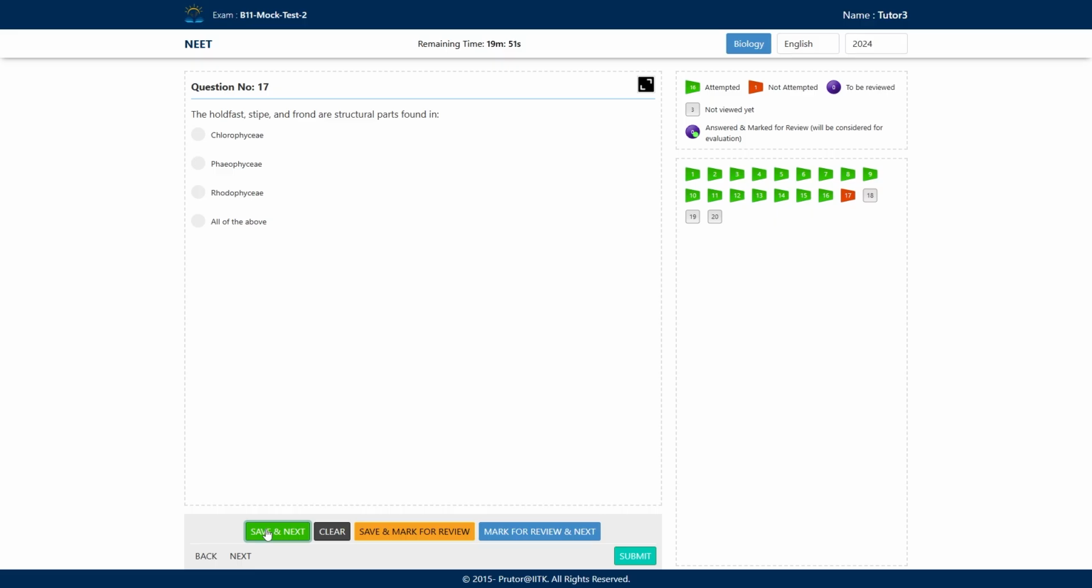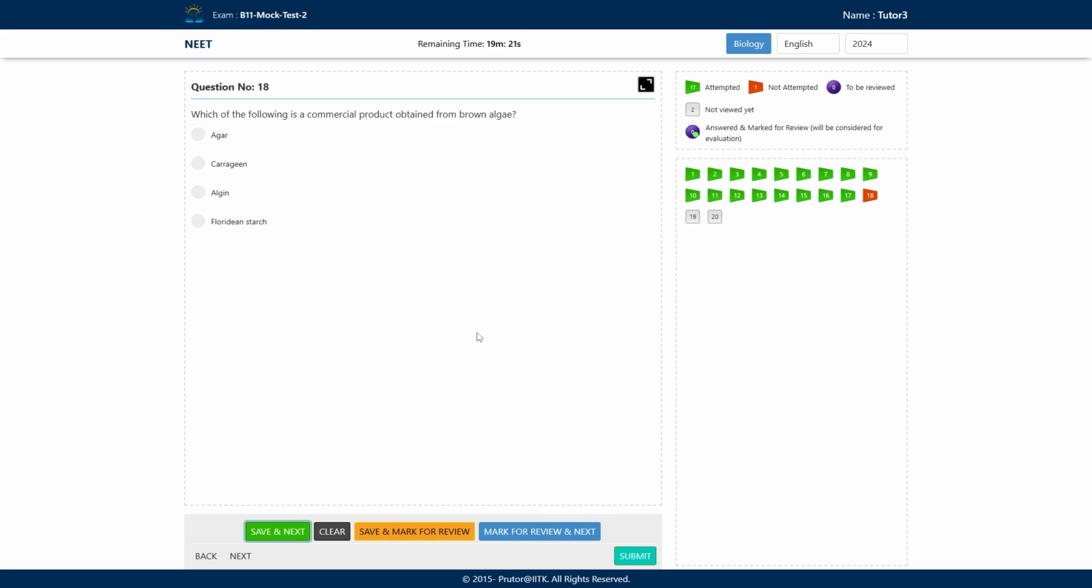Next question. The holdfast, stipe, and frond are structural parts found in A, Chlorophyceae, B, Phaeophyceae, C, Rhodophyceae, or D, all of the above. The large kelps, Phaeophyceae, have a holdfast that attaches to the substratum, a stipe-like structure, and a frond-like structure. So Phaeophyceae is the correct option. We will save and move to our next question.